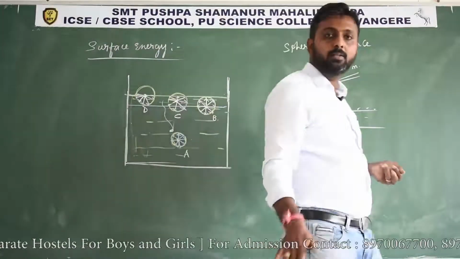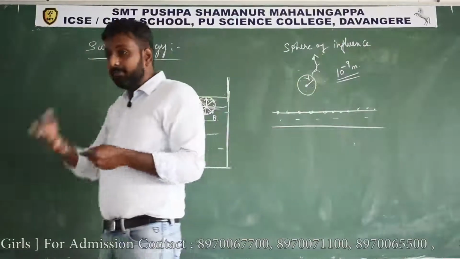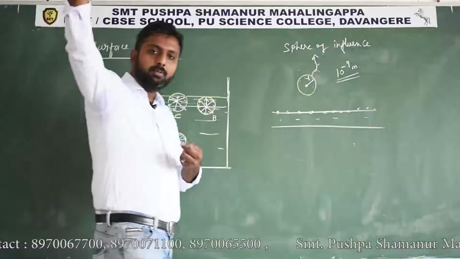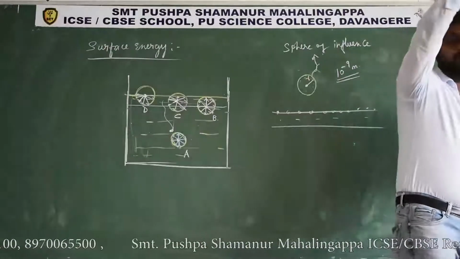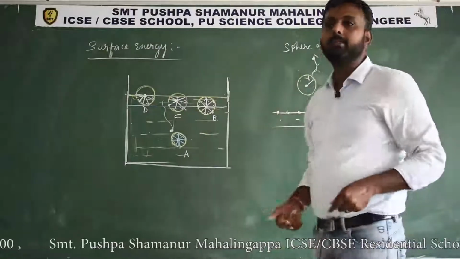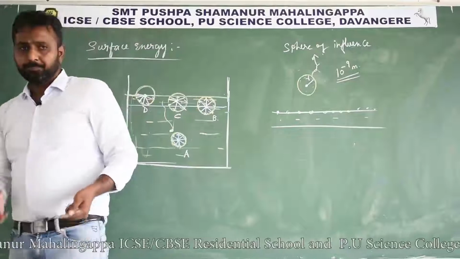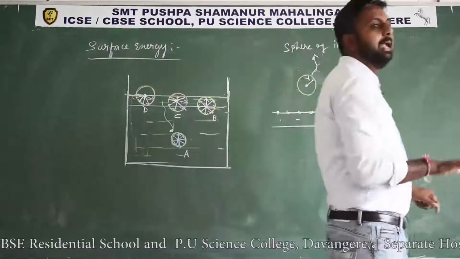Because by moving downwards, the potential energy decreases and becomes minimum. In the similar way, water will flow from the higher region to the lower region. In that case also, to become stable, it has to decrease the potential energy.